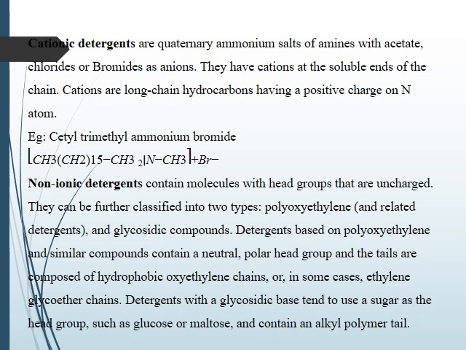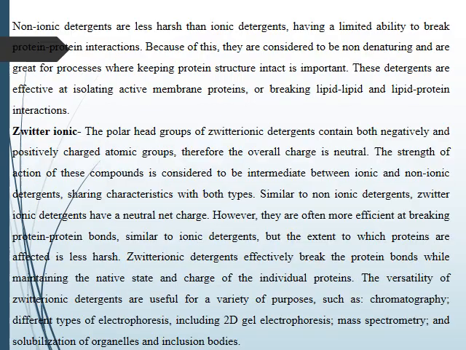The next one is the non-ionic detergents. They contain molecules with head groups that are uncharged. They can be further classified into polyoxyethylene and glycosidic compounds. Detergents based on polyoxyethylene and similar compounds contain a neutral polar head group, and the tails are composed of hydrophobic oxyethylene chains, or in some cases ethylene glycol ether chains. Detergents with a glycosidic base tend to use a sugar as the head group, such as glucose or maltose, and contain an alkyl polymer tail.